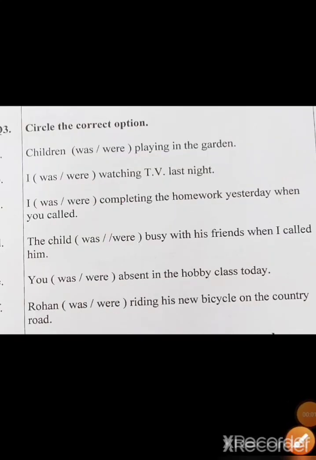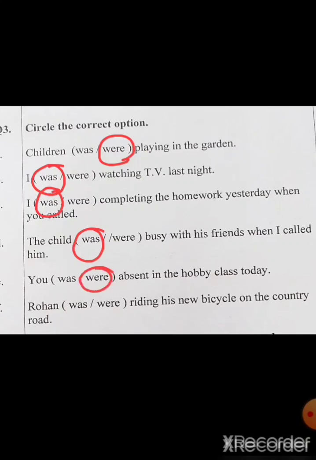Number 3 children, circle the correct option. Children were playing in the garden. Children, many children, so were. I was watching TV last night. Again, I was completing the homework yesterday when you called. The child, it's only one child, so child was busy with his friends when I called him. You were absent in the hobby class today. Children, with you, it's were. Rohan, again one child, so Rohan was riding his new bicycle on the country road.